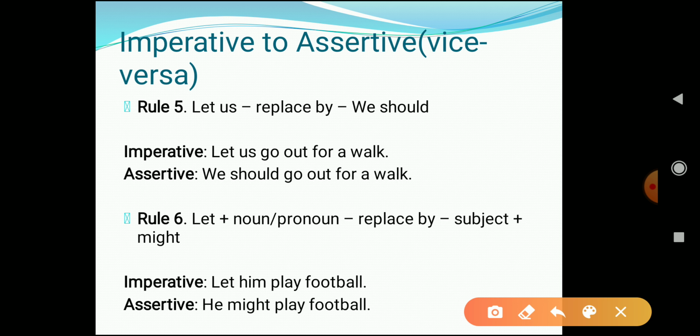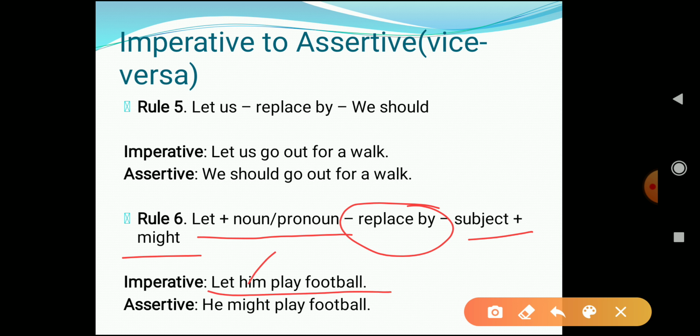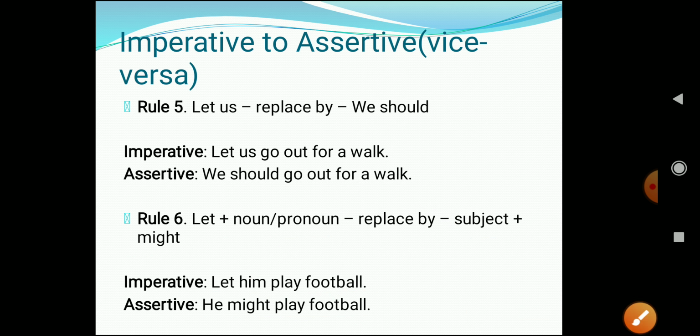Now let's see the last rule, that is rule 6. If "let" plus a noun or pronoun is used in a sentence, we have to replace it by subject plus "might." For example, "Let him play football." Over here "him" is your what? "Him" is your pronoun. So we have replaced it by what? "He might play football." Simple. I hope this is clear to everyone, how to convert an imperative sentence to an assertive sentence.